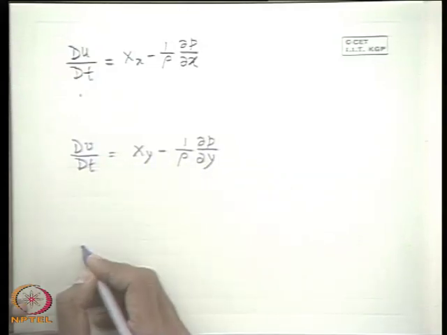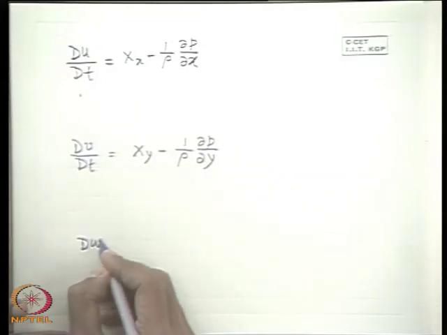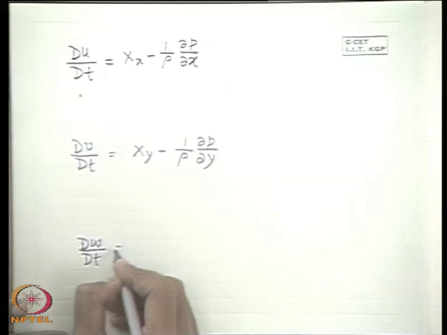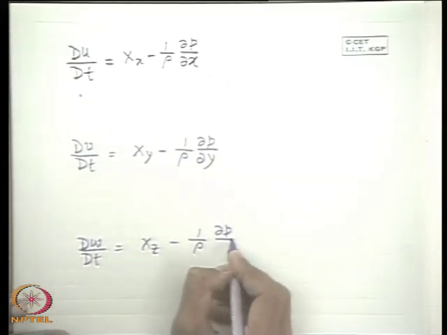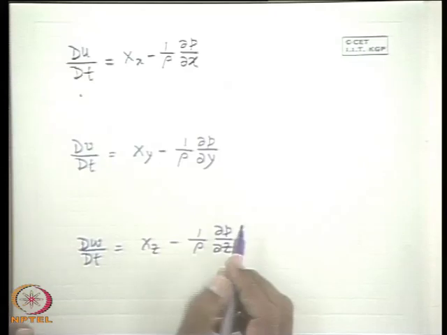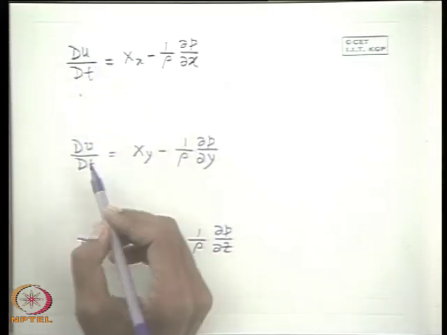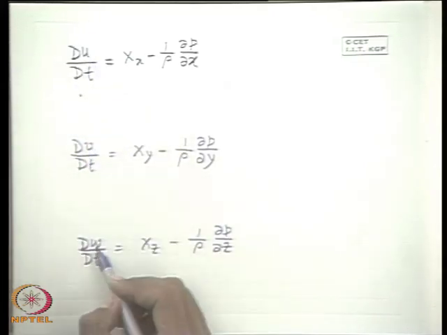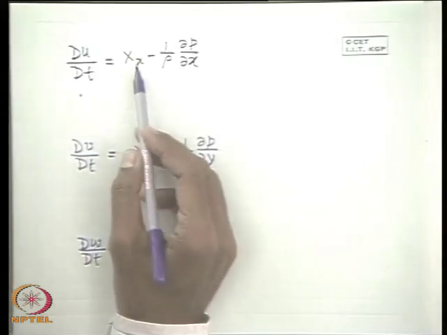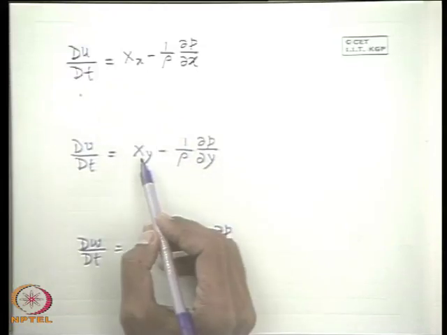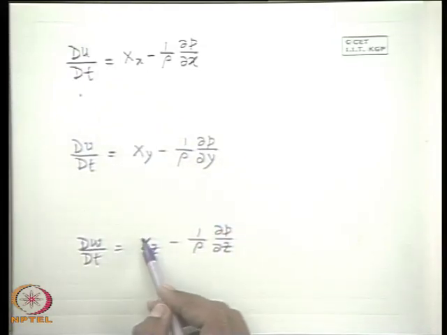And for the z direction, dw/dt is equal to Z minus (1/rho) del P/del z, where P is the pressure in the flow, u is the x component of velocity, v is the y component of velocity, w is the z component of velocity in a typical xyz coordinate system, and X, Y, Z are the x component of the body force per unit mass, y component of the body force per unit mass, and z component of the body force per unit mass.